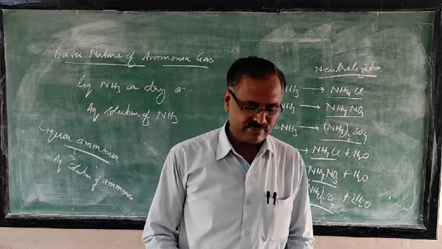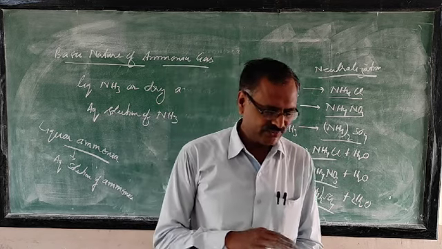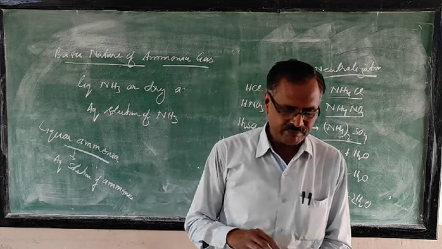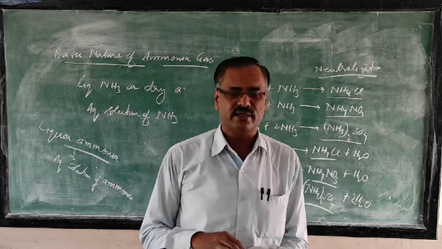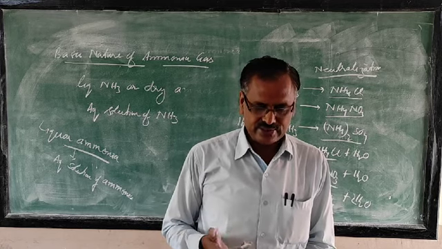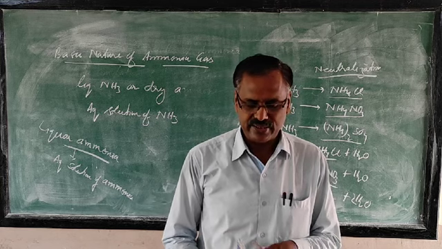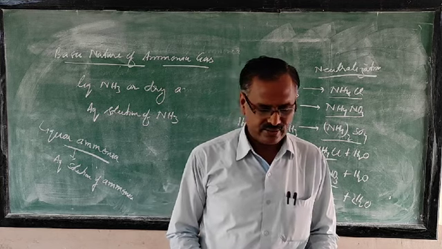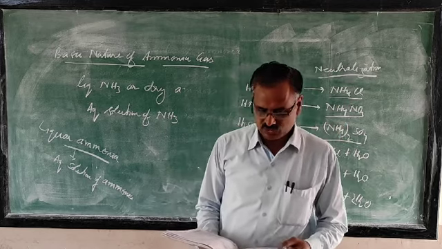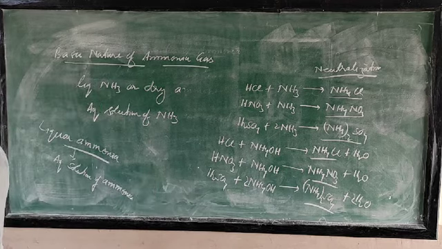Then on page number 173, the basic nature of ammonia gas is given. This ferrous sulfate, ferric chloride, lead nitrate, zinc sulfate, copper sulfate. All these reactions you studied in 3rd B. So again repetition is there. They are asking, just to mark their importance, and you have already studied them. And the next one is the reducing action of ammonia.